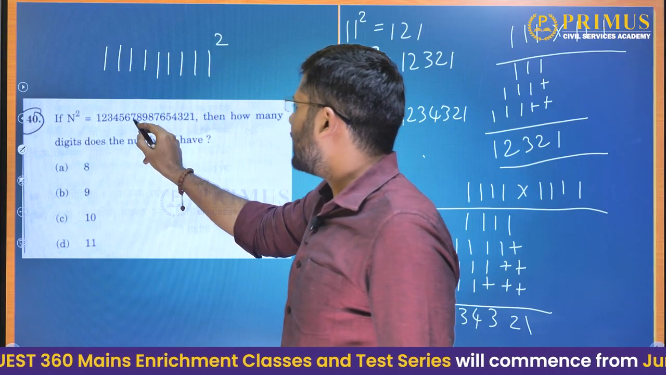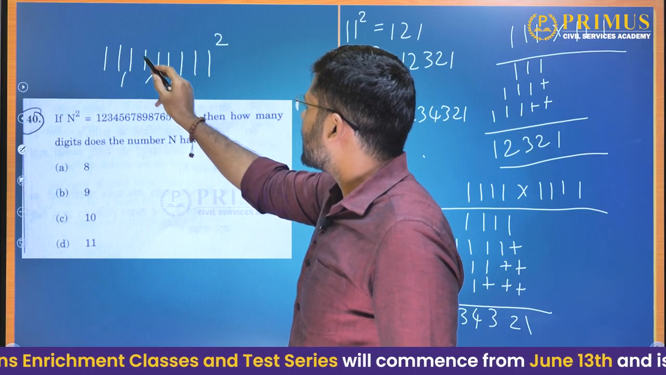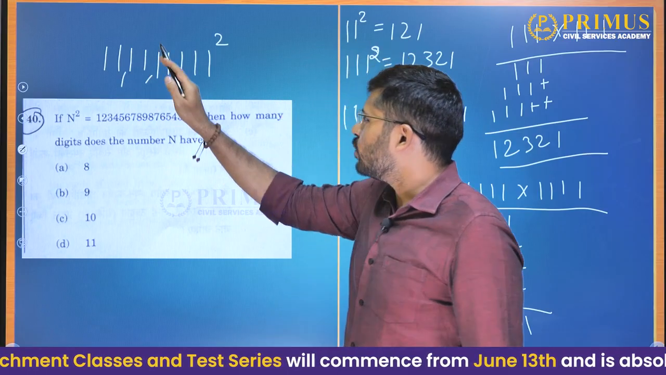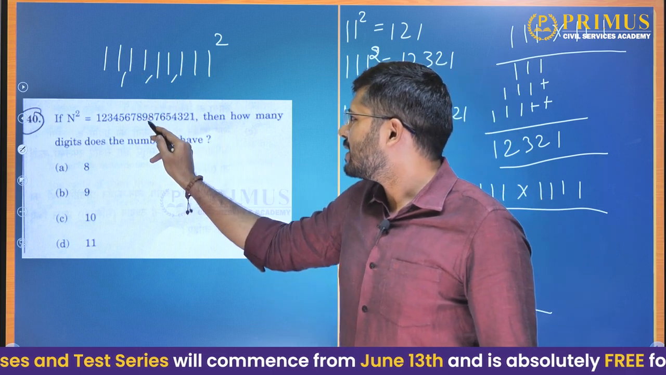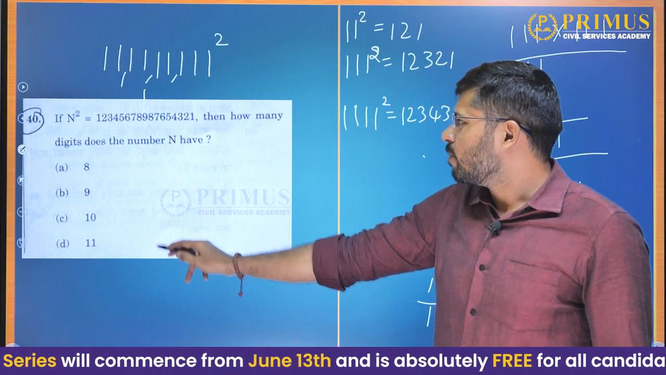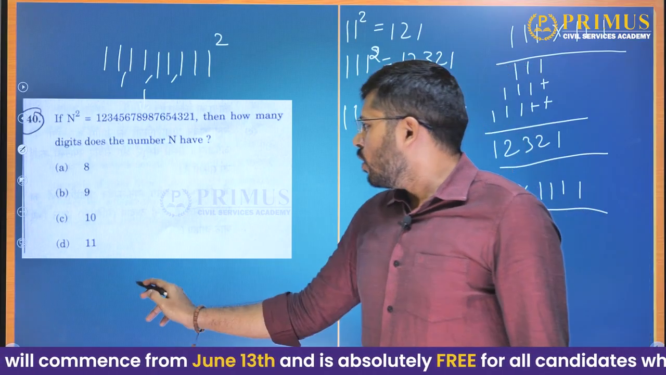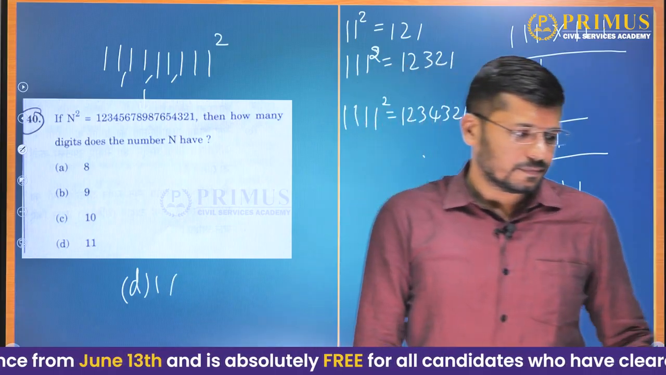It means that this is nothing but this square. How much is it? Like 11 crore, 11 lakh, 11,000, 111. So how many digits are there? 9 digits are there, because the biggest digit here is 9. So the answer to this question will be how much? Option D, 11.